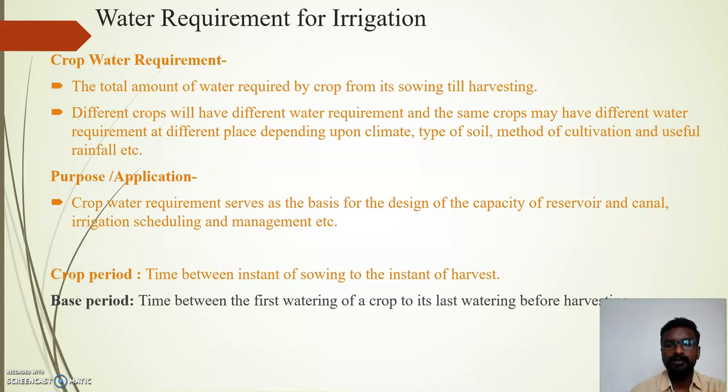There is a slight difference between base period and crop period. In case of crop period, it is from sowing up to the harvesting. In case of base period, it is from the first watering to just before the harvesting. So base period is slightly less than crop period. Many times we assume that both are the same, but base period is generally slightly less than crop period.